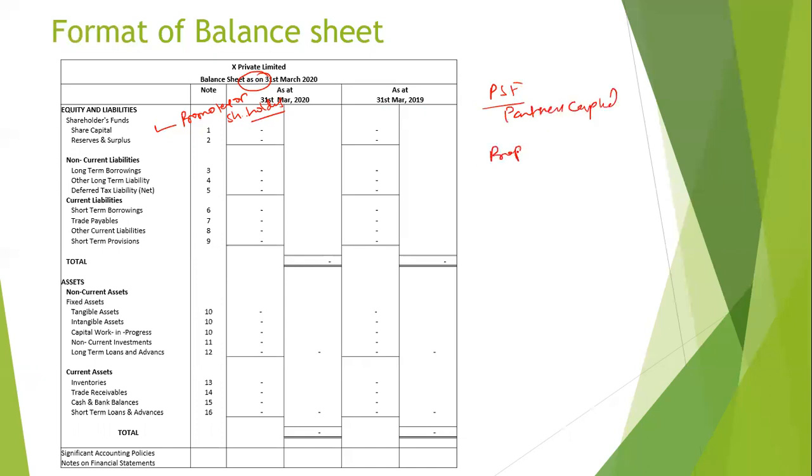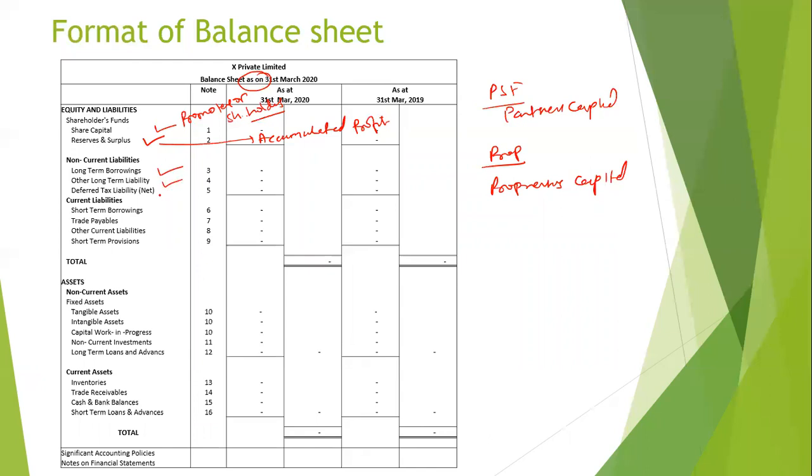In a proprietary firm, we have proprietor's capital. Then we have reserves and surplus, which is nothing but the accumulated profit. Then we have long-term borrowing, maybe from the bank, and other long-term liability, maybe from other individuals.